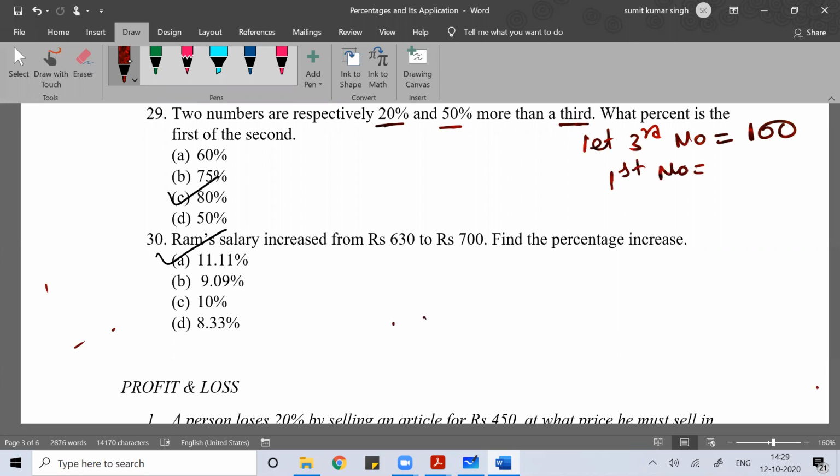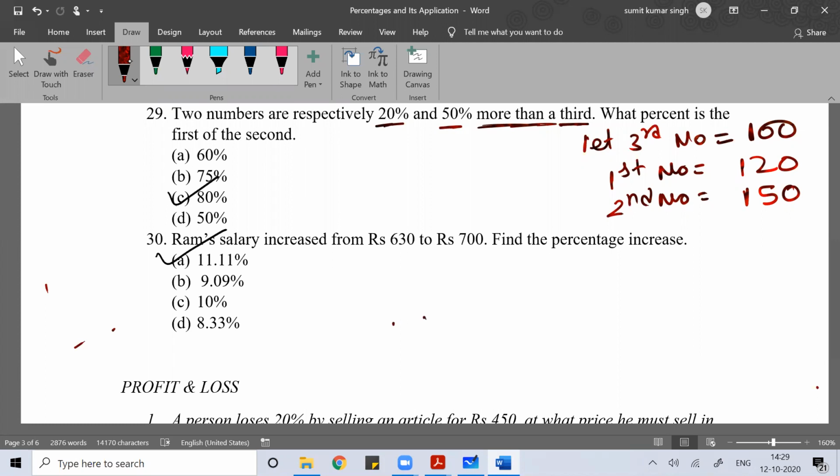If the third number is 100, then the first number is 20% more than the third. 20% of 100 means 20, so the first number is 120. So 20% more than the third means the first number is 120. Then the second number is 50% more than the third, so the second number becomes 150.